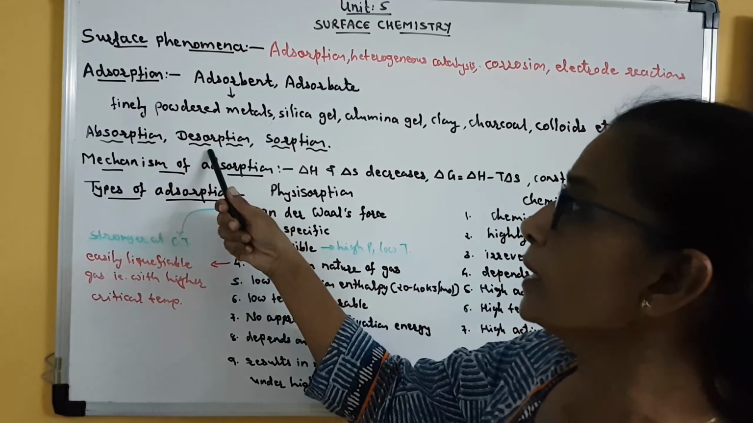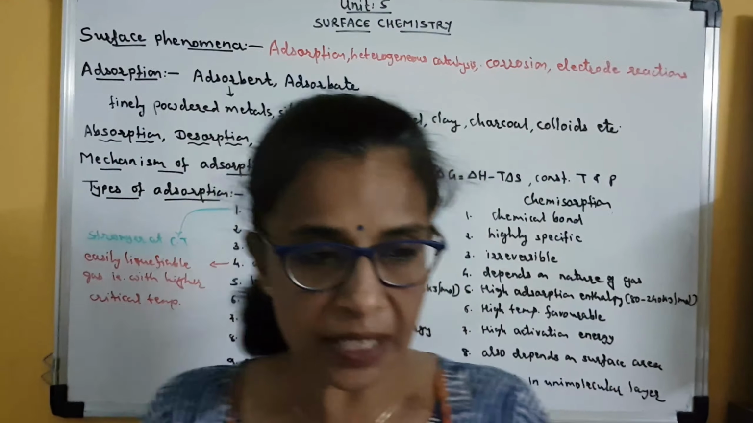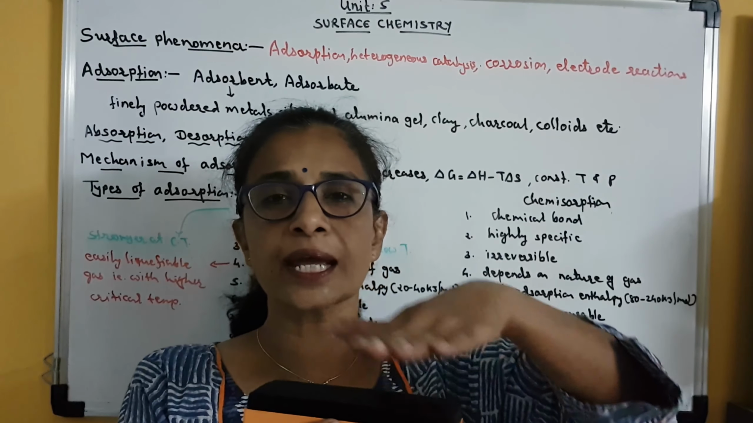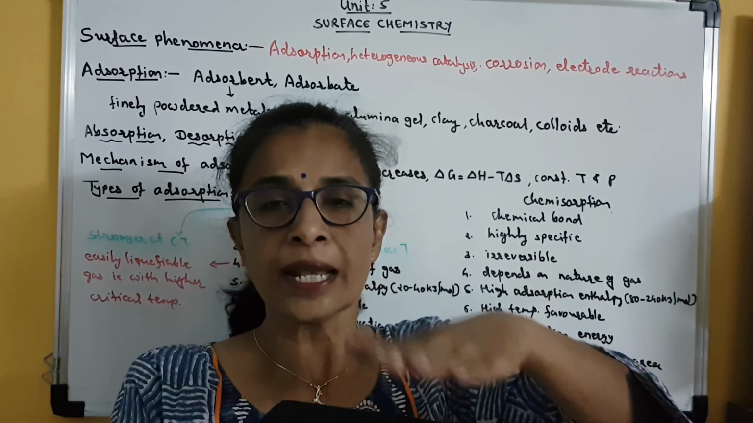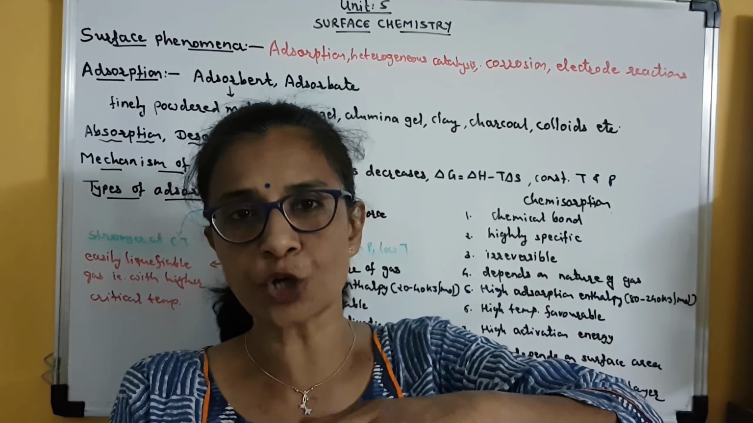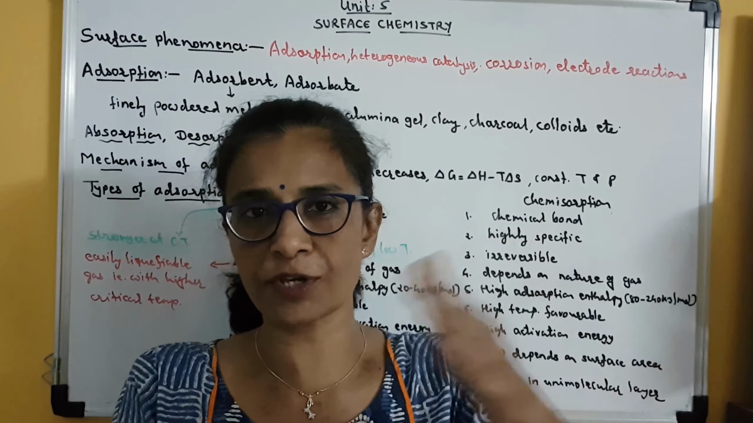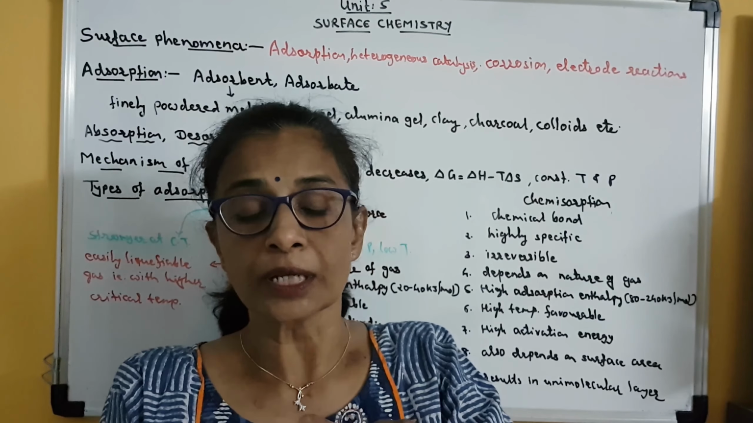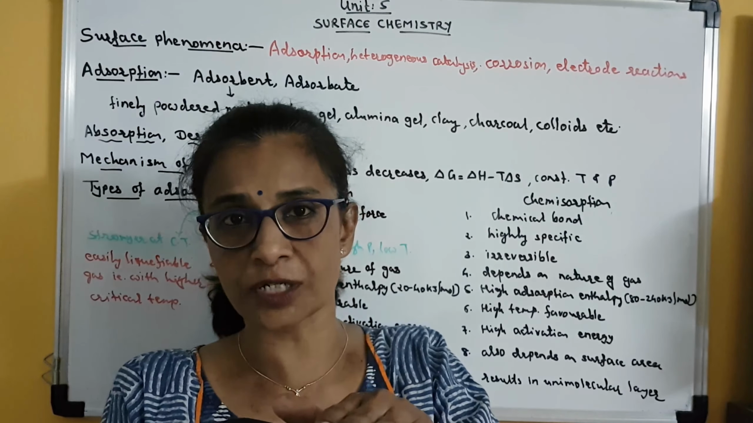Okay. Then comes desorption. Desorption means when chalk dust gets adsorbed on the surface of the duster, now by applying some techniques, this chalk dust can also be removed from the surface of this duster. So removal of the substance from the surface is known as desorption. So desorption is opposite to adsorption. Adsorption means increase in the concentration on the surface and desorption means decrease in the concentration from the surface. So both are opposite phenomena.